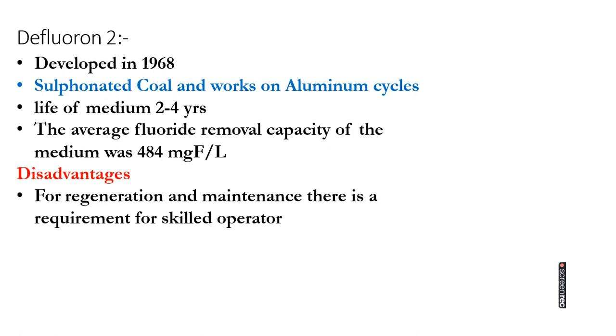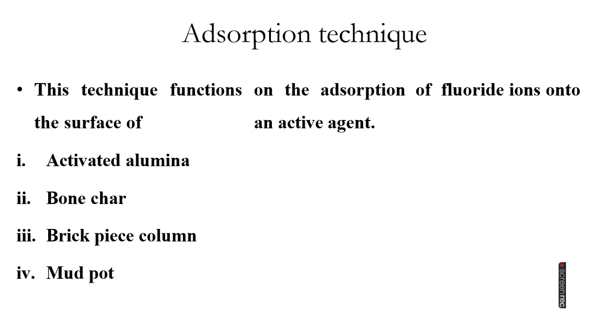The average fluoride removal capacity of Defluoran 2 is 484 mg fluoride per liter. Disadvantage: regeneration and maintenance require skilled operation. Obviously, this method is costly. Another adsorption technique used to remove fluoride is activated alumina.